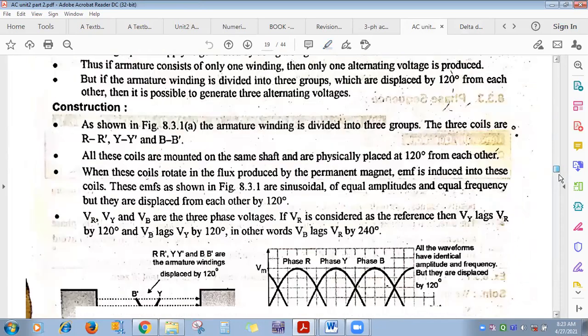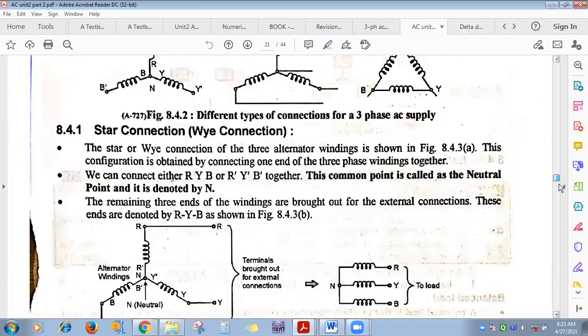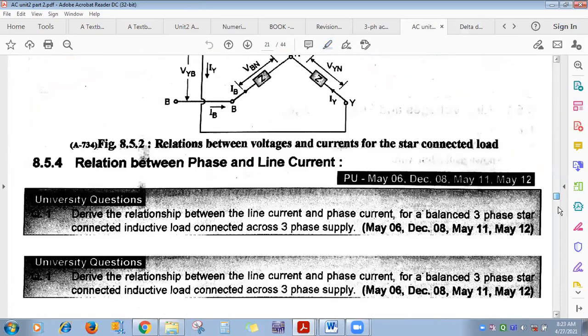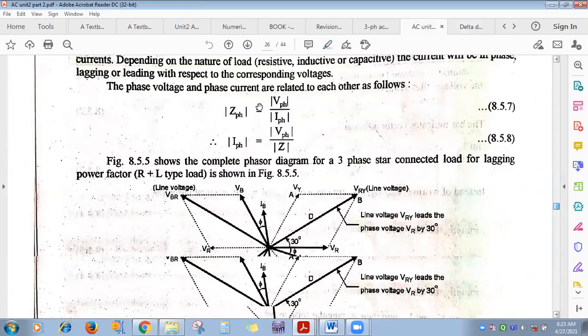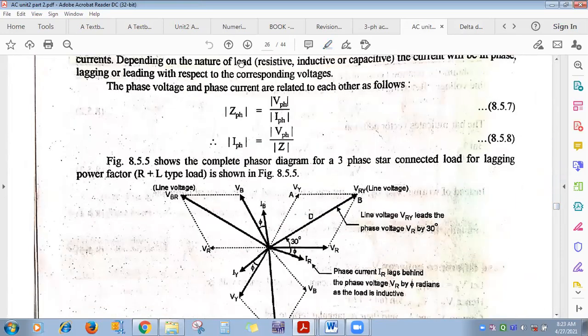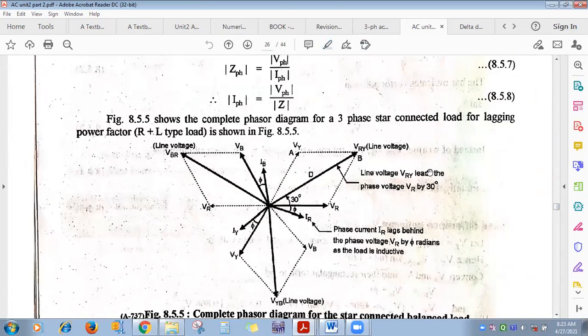Okay. So that numerical is also there, and all of you can see the recordings. Again, it is based on a 3-phase symmetric AC supply. What else? What is the phase difference? See, this one is the phasor diagram. In the handwritten notes also you can see this phasor diagram. This is the diagram for star. The resultant of phase voltage is line voltage, so this is the phasor diagram of star, and in delta the resultant of phase current is line current.